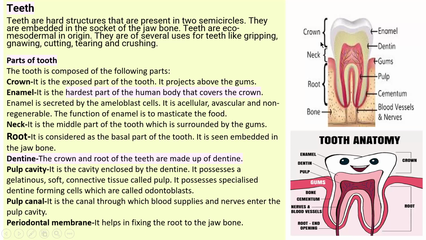Now the next part after crown and neck is the root. The root is considered the basal part of the tooth, which is embedded in the jawbone. It consists of the pulp cavity, the cavity enclosed by the dentine. It possesses a gelatinous soft connective tissue called pulp. It also possesses a specialized dentine-forming cell called odontoblast.